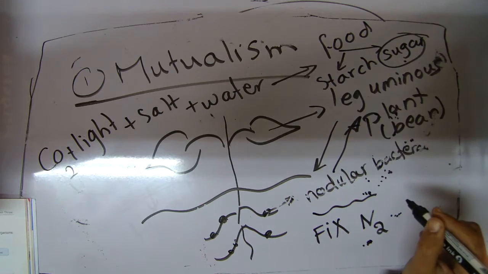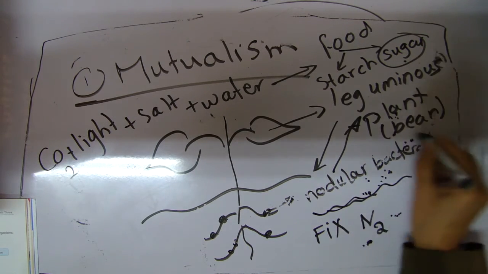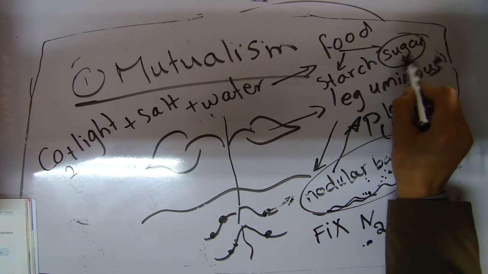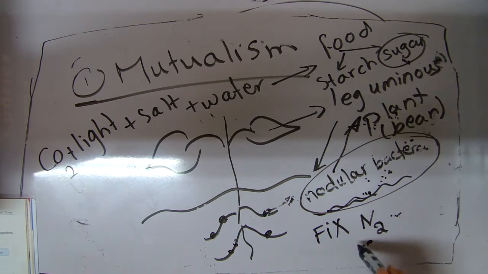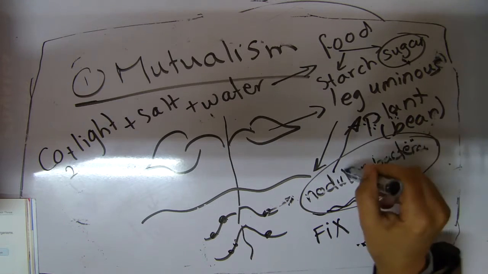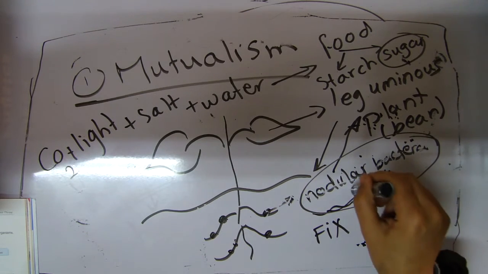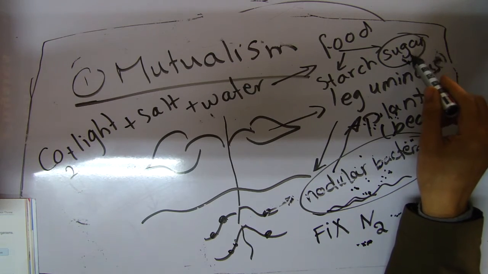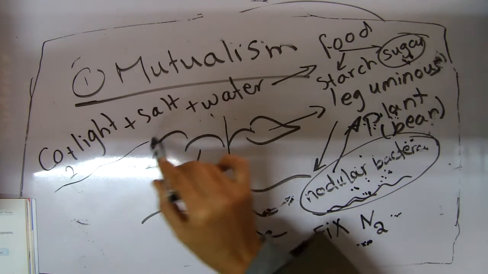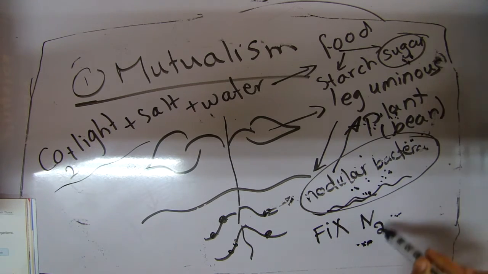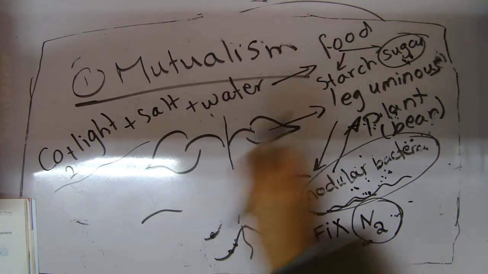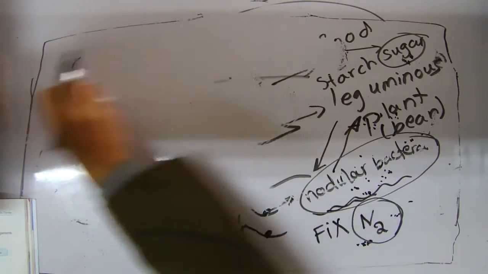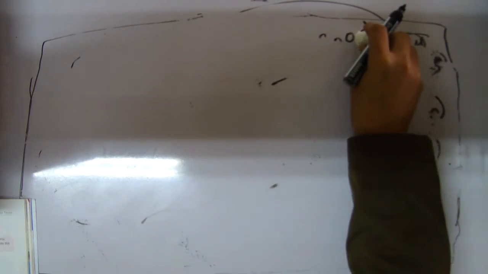Who is going to take the sugar from the plant? The nodular bacteria will take the sugar that the plant makes by photosynthesis, and the bean plant will take the nitrogen from the soil. So each one benefits from the other, which means the nodular bacteria take the sugar which the plant makes by photosynthesis, and the bean plant takes the nitrogen gas from the soil, which the nodular bacteria fix. That's the first example for mutualism.